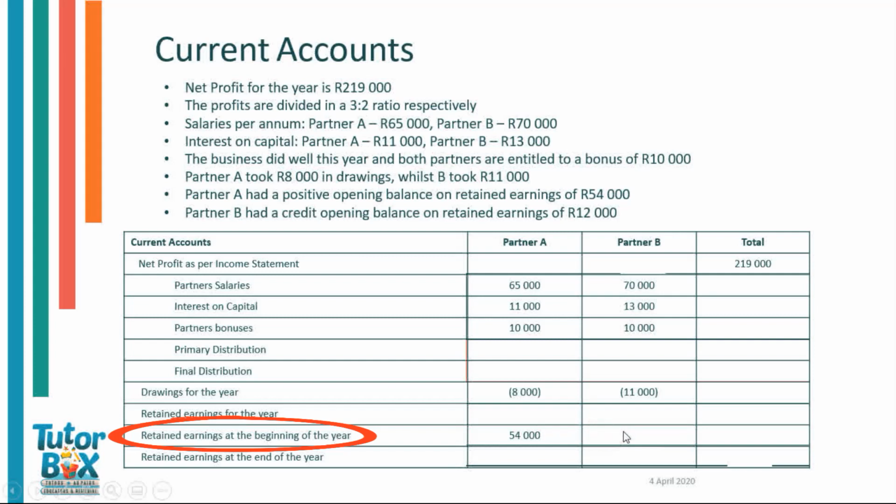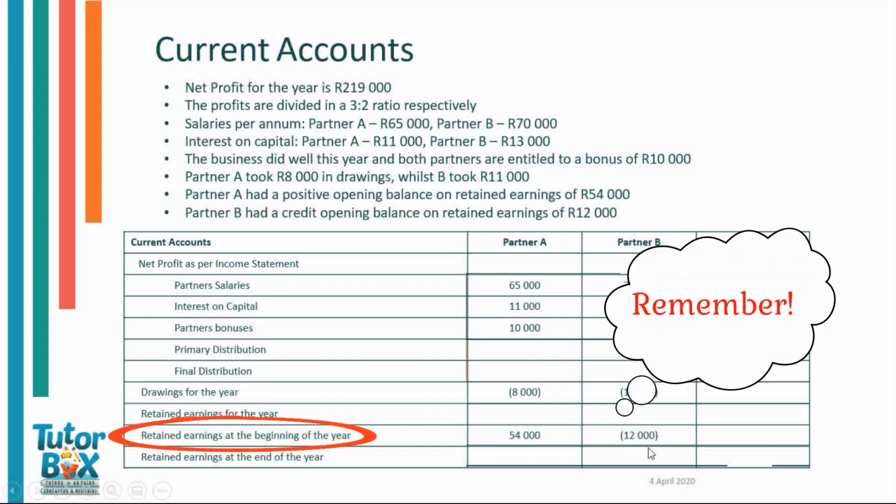This means that last year, partner B overdid his welcome and took more money out of the business than partner A, and this went into a deficit. Alternatively, the business could have done badly last year and partner B would have lost out on money. So that will be negative 12,000 Rand.